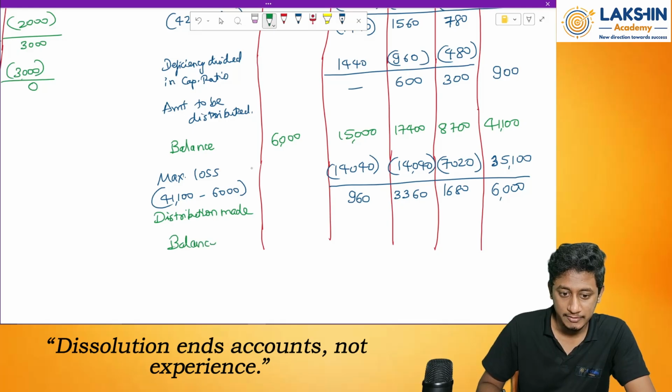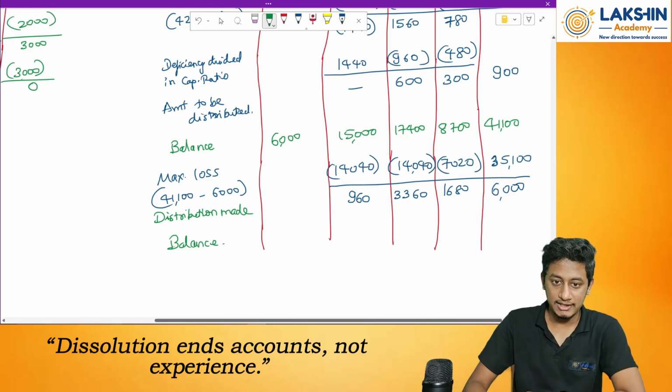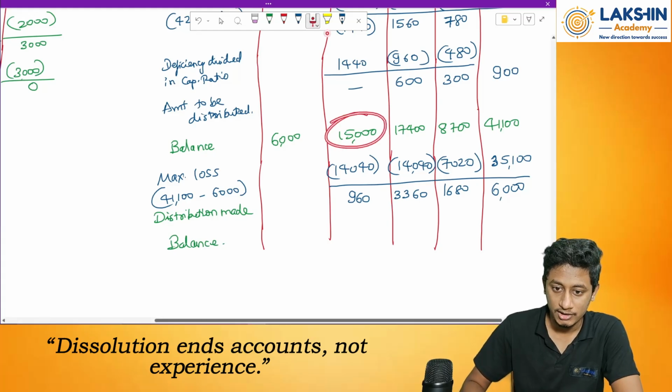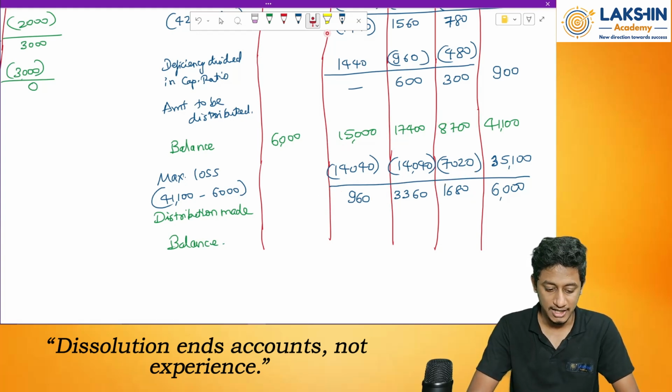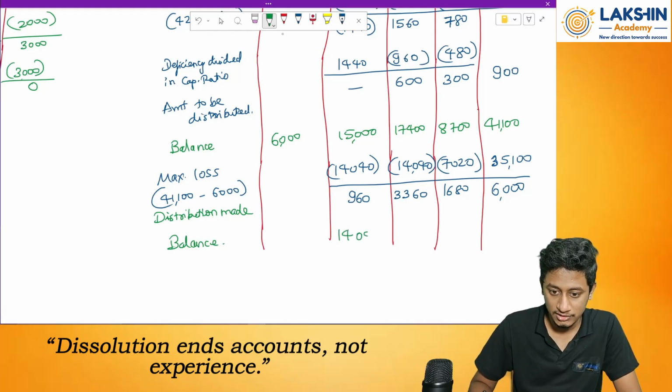Now balance. Check how much balance remains. What will I do? This minus this, this minus this, and this minus this, and you'll get your balances. 15,000 minus 960 equals 14,040. Then 17,400 minus 3,360 equals 14,040.